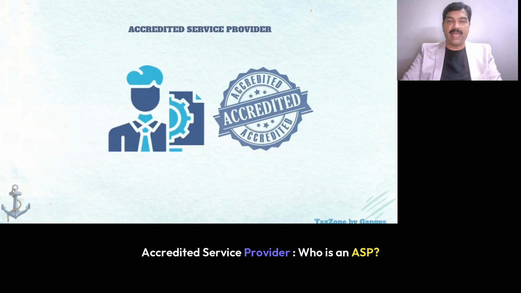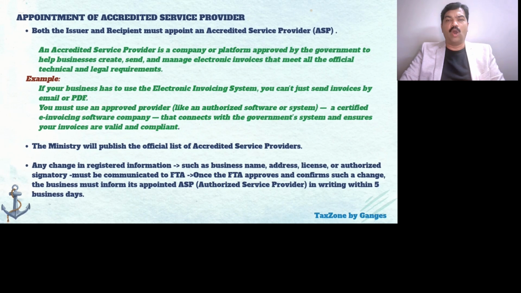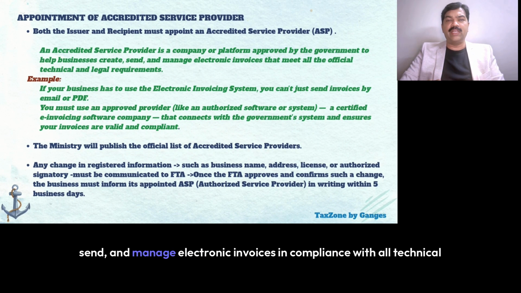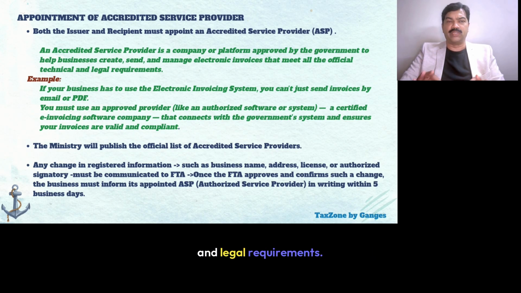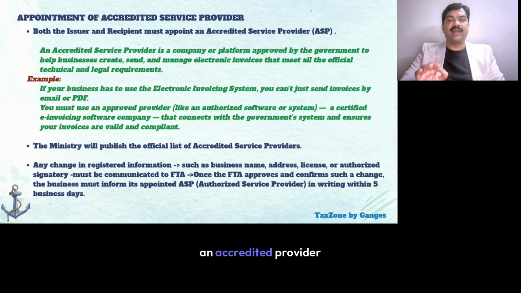Accredited Service Provider, ASP. Who is an ASP? An ASP is a government-approved company or software platform that helps businesses create, send, and manage electronic invoices in compliance with all technical and legal requirements. If your business is covered by the e-invoicing system, you cannot simply email a PDF invoice to your customer. You must use an approved e-invoicing solution, an accredited provider that connects directly with the government system and ensures your invoices are valid and reported properly.